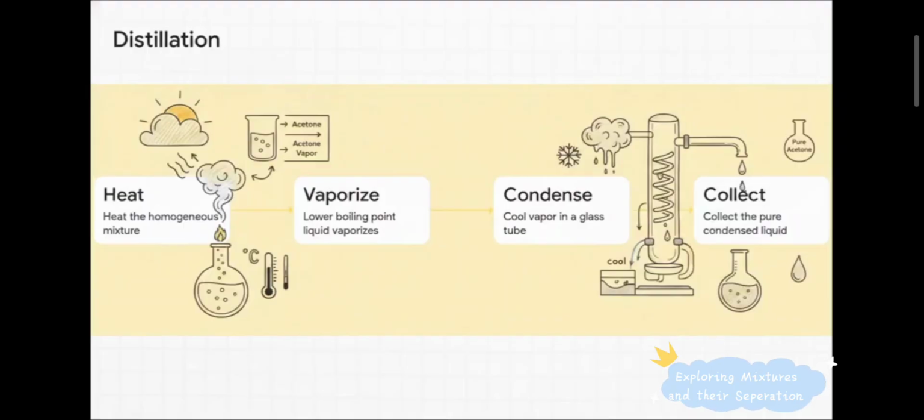Say you've got acetone mixed in with water. Acetone boils at roughly 60 degrees Celsius, while water boils at 100. So, if you carefully heat up that mixture, the acetone turns into a hot vapor first. Then, we guide that hot vapor through a special glass tube that is constantly cooled by cold water on the outside. That sudden temperature drop forces the vapor to condense right back into a liquid, dripping into a totally separate container as pure acetone, all while leaving the water behind. It is honestly a beautifully elegant physical trap.